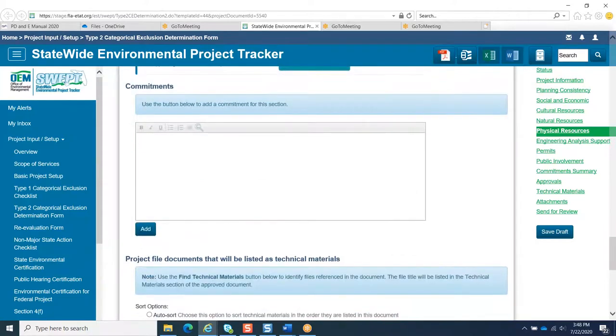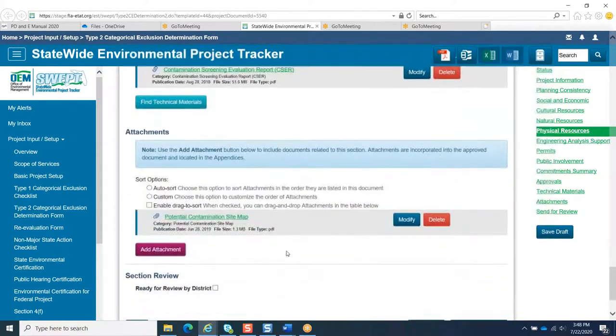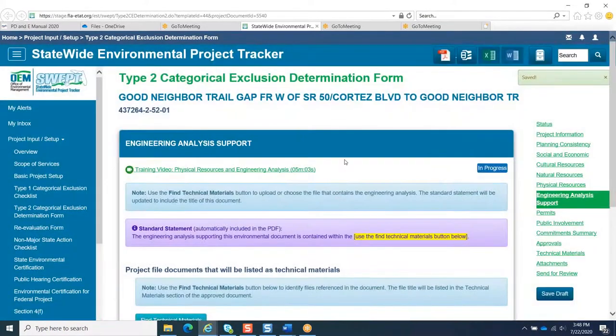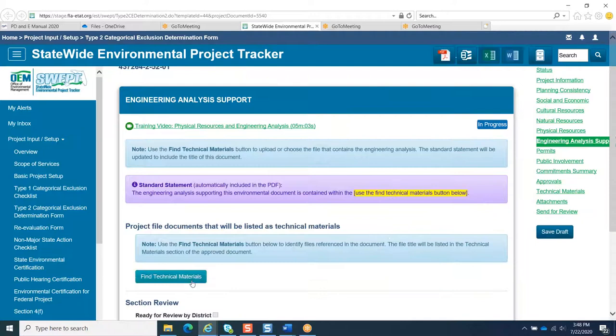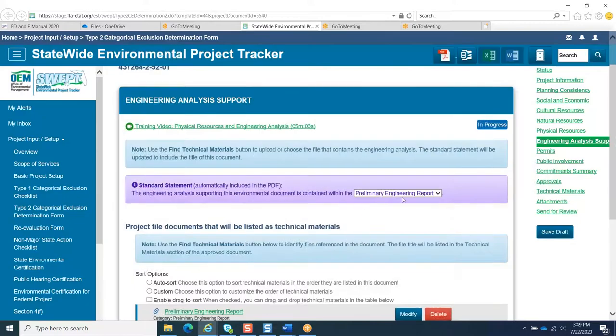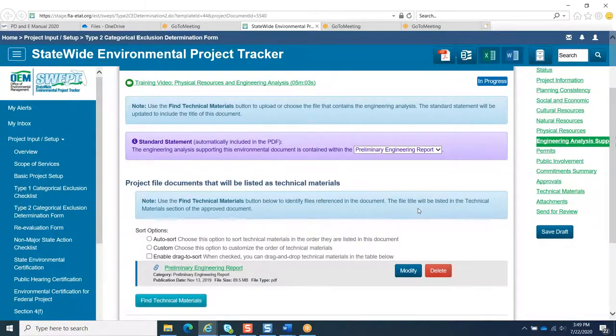The next section is the Engineering Analysis Support section. You will see a purple engineering standard statement, which will link to technical materials you will upload below. Be sure to upload the correct engineering report and name it appropriately, as it will show up in the standard statement above. Typically, this document will be the preliminary engineering report, but you are able to upload many engineering documents and analysis under this section as well.